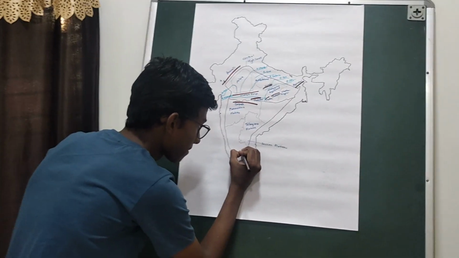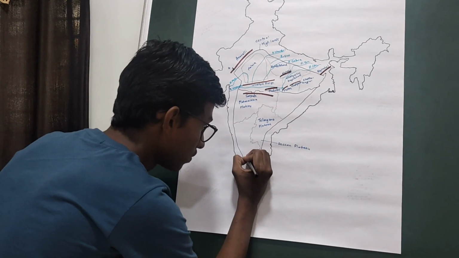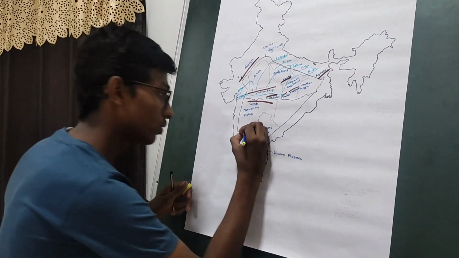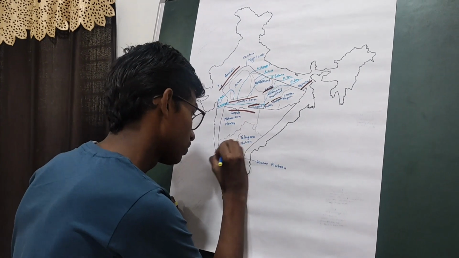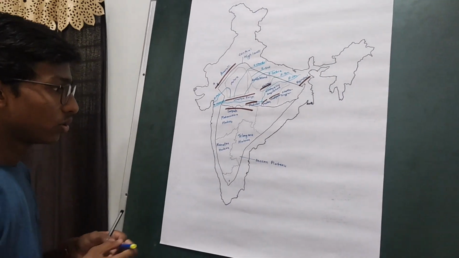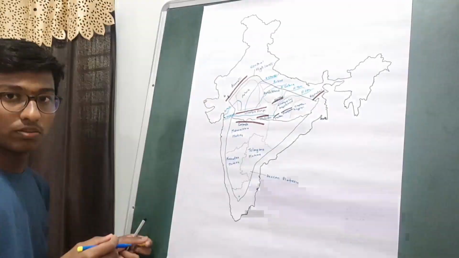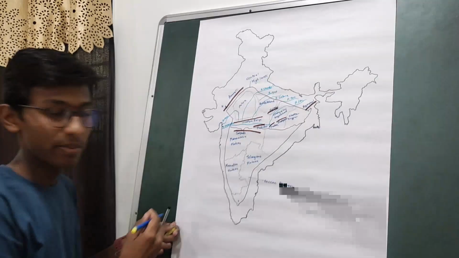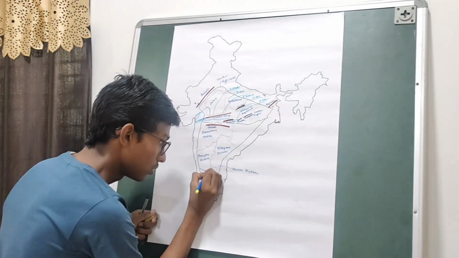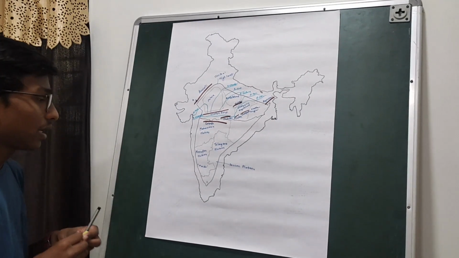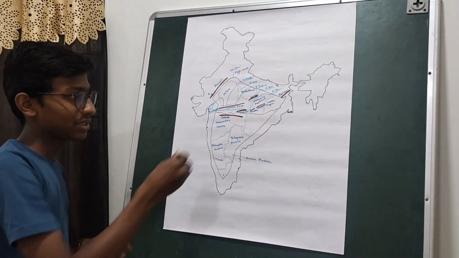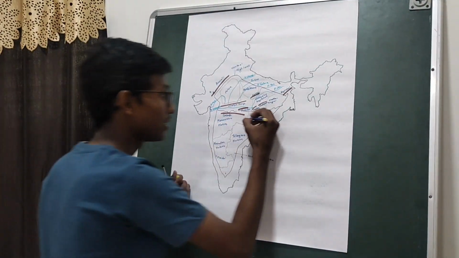After this we have the Karnataka Plateau. This is the Karnataka Plateau. This Karnataka Plateau is also known by a name in Hindi, which is called Maidan. It slopes from west to east direction. Then we have the last section of the Deccan Plateau, that is the Eastern Plateau.